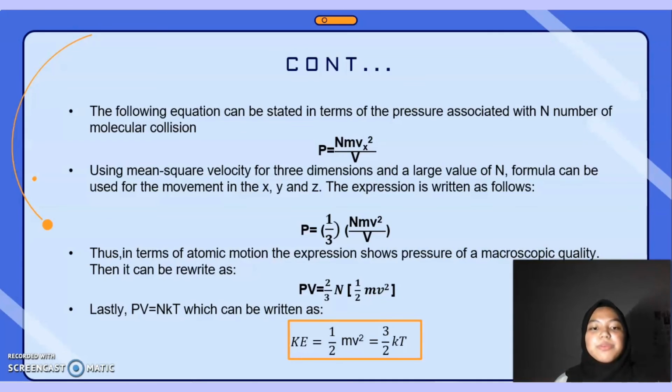Then it can be rewritten as PV equal to 2/3 N times 1/2 mv squared, and lastly PV equal to NkT, which can be written as KE equal to 1/2 mv squared, also equal to 3/2 kT.